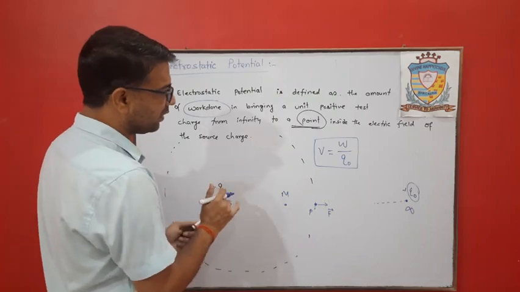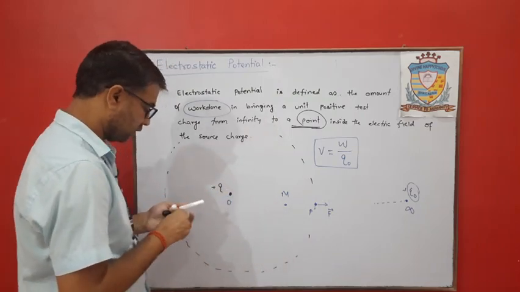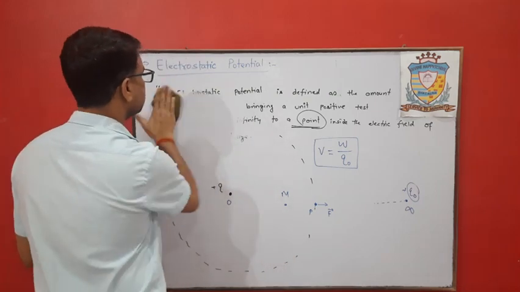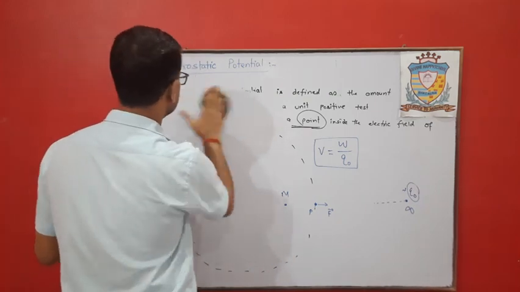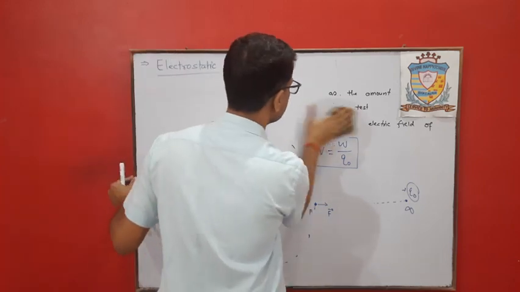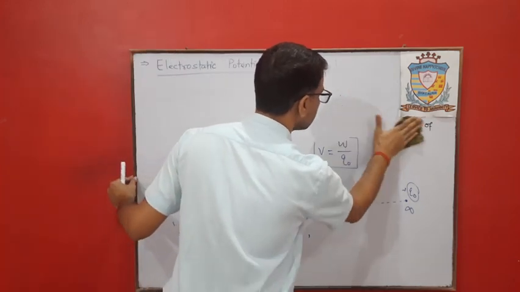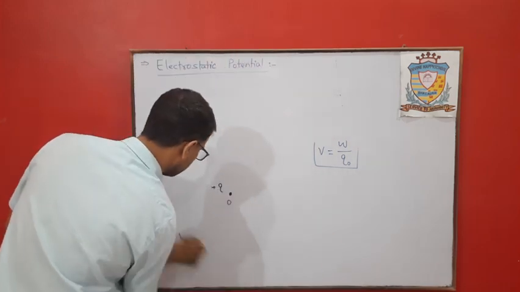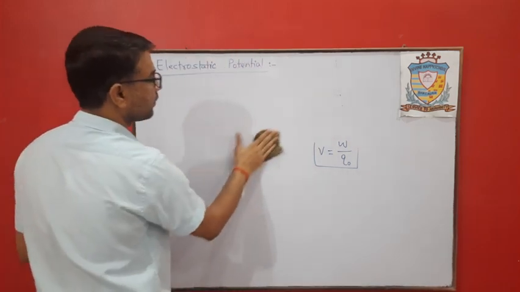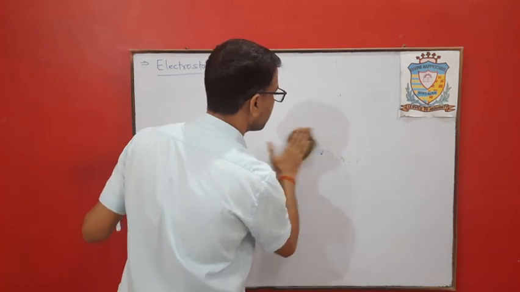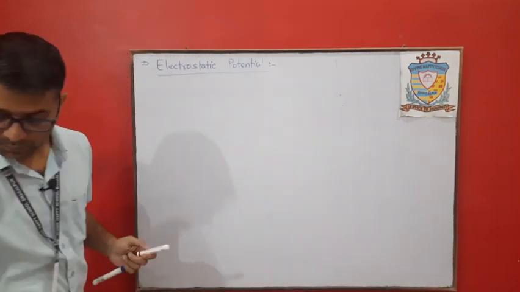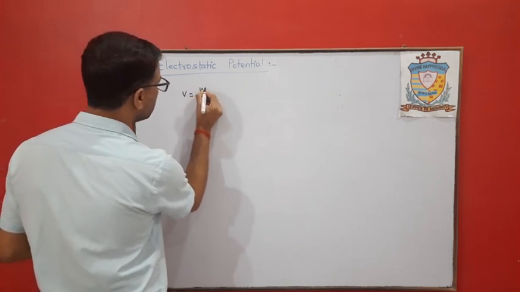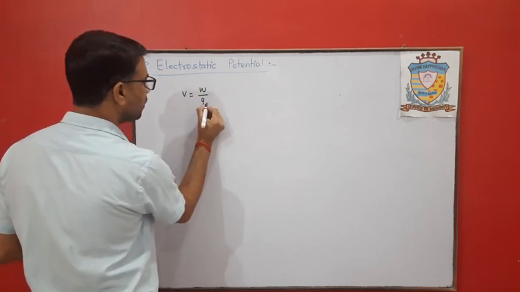So this is the basic definition of electrostatic potential. V is equal to W upon Q naught.